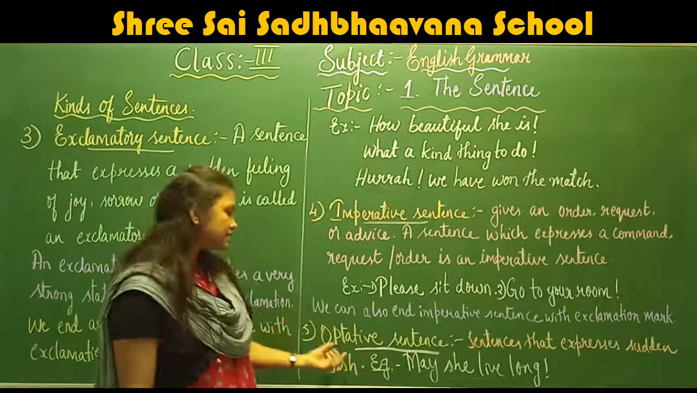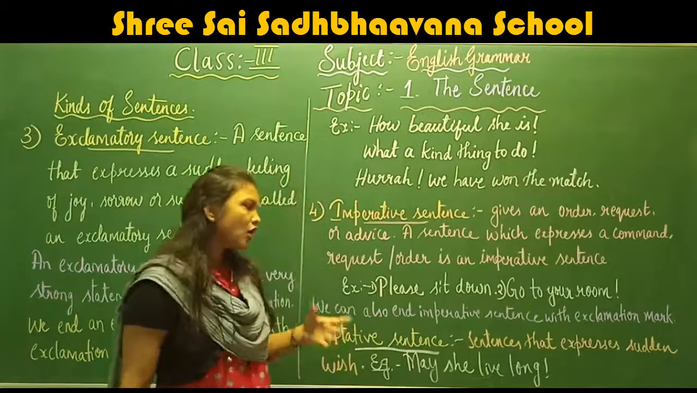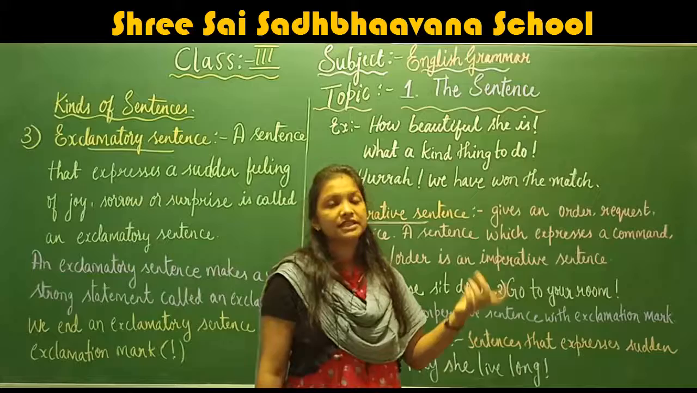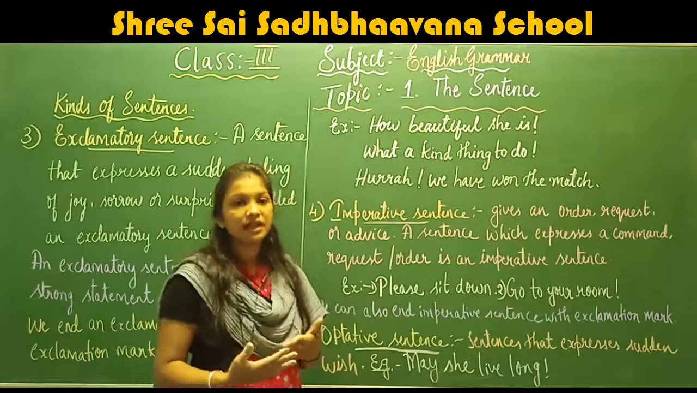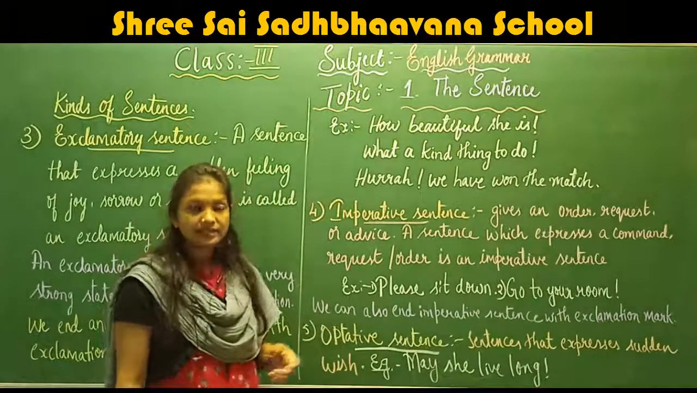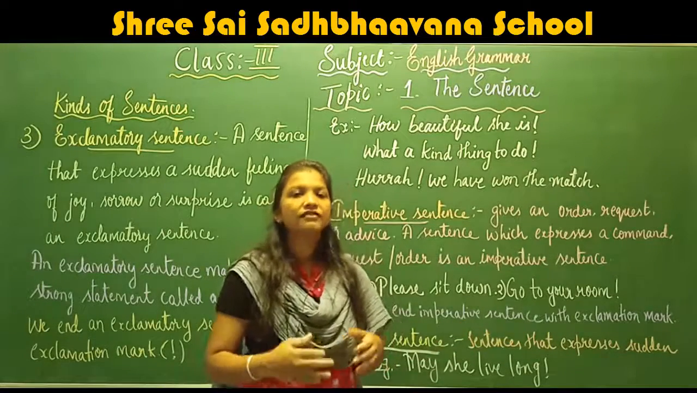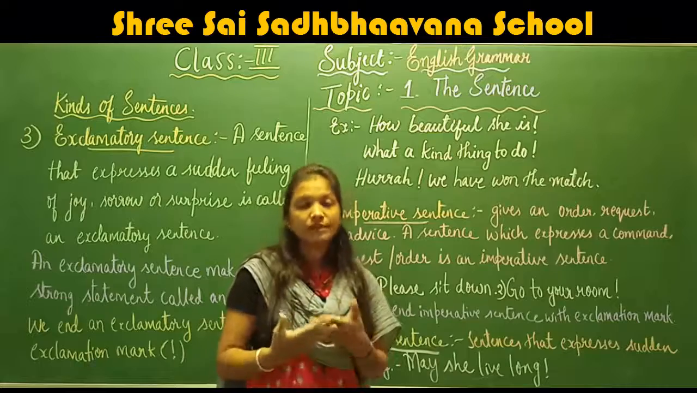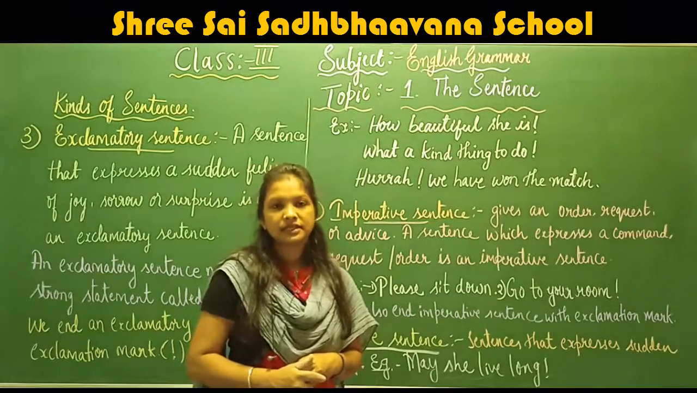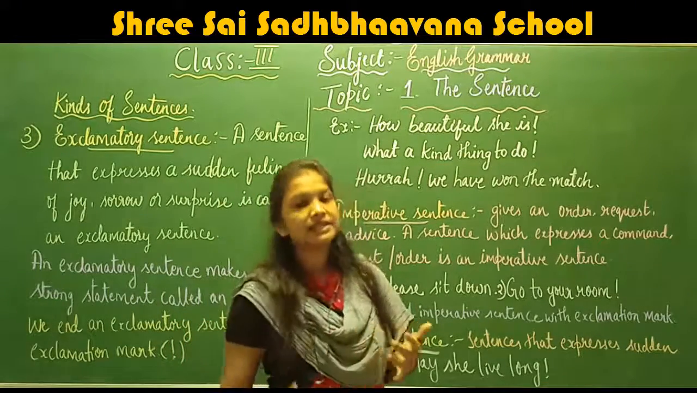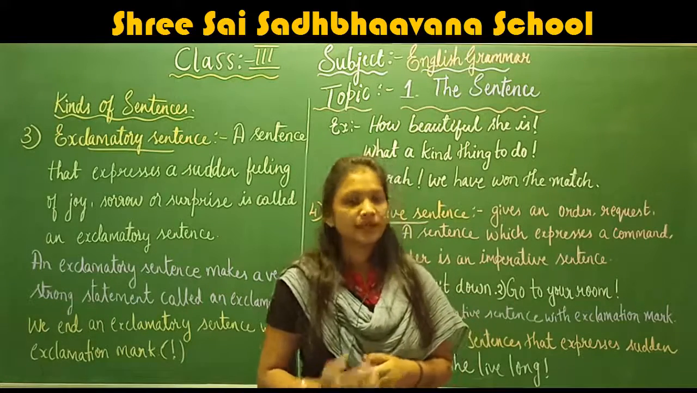And the next type of sentence is the optative sentence. What do you mean by an optative sentence? Optative sentences are the sentences that express a sudden wish. For example, may she live long, may God bless you. When we express a sudden wish to a person, that type of sentence is known as an optative sentence. Children, did you understand the meaning of sentence and the types of sentences? I hope you have understood. Next, we will continue with the textbook exercise, children.